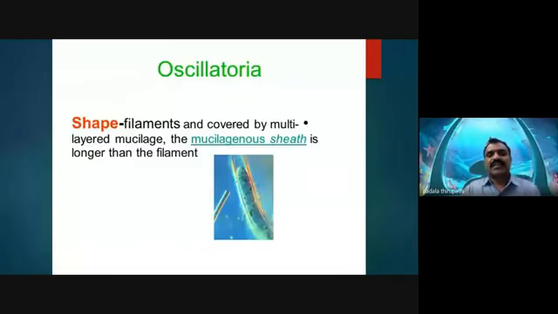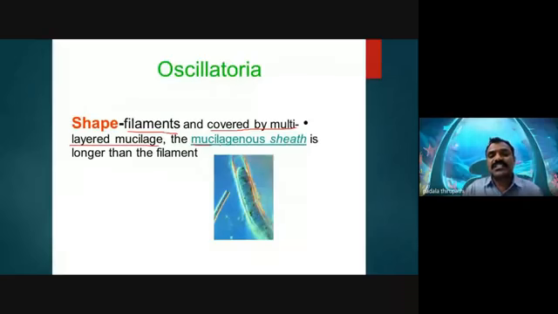Then the shape of the filaments. See here, the Oscillatoria organism shape is the filamentous form, and it is covered by multi-layered mucilage. This mucilaginous sheath is longer than the filament. See here. Have you any doubt, my dear friends? Please ask me. This is the filament, and the mucilaginous sheath is longer than the filament. This is the mucilaginous sheath. Not a single mucilaginous sheath, but a multi-layered mucilaginous sheath.